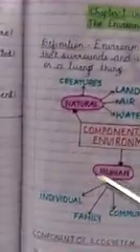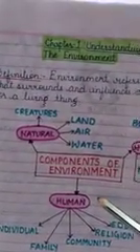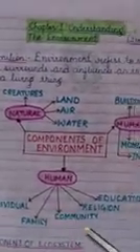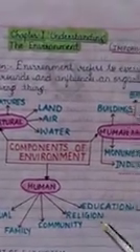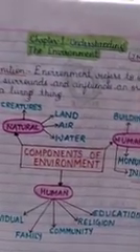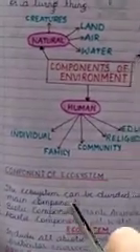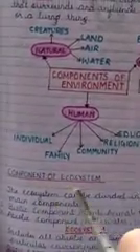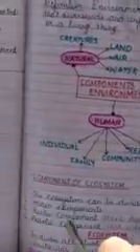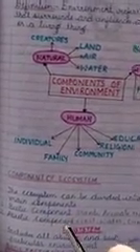Then coming to the human environment, which includes we individuals as a whole, our family, community, religion we practice and our educational system. Then we have also discussed the components of the ecosystem. It is divided into two broad categories, that is biotic component and abiotic component. This also we have discussed.